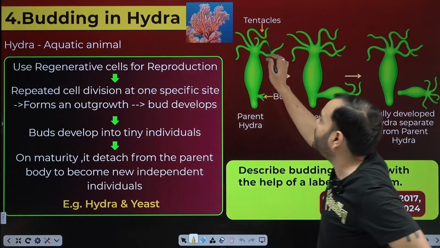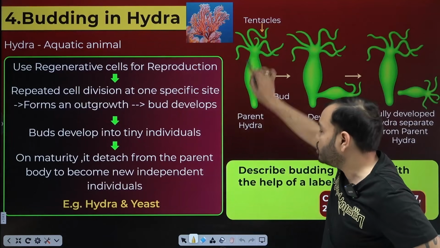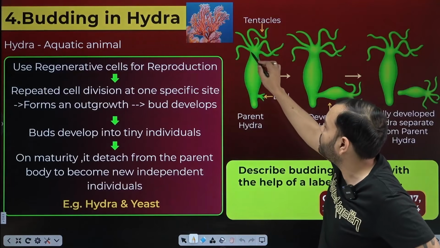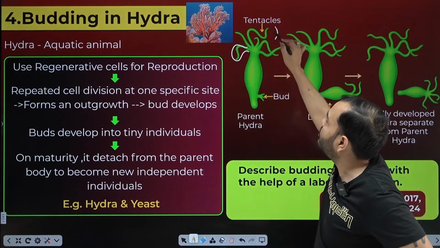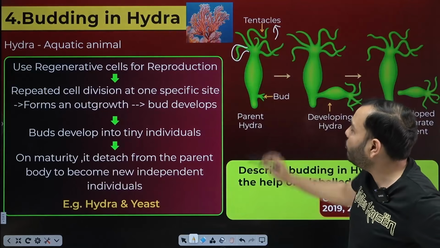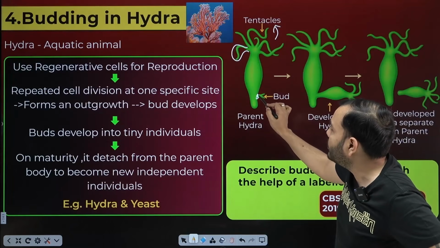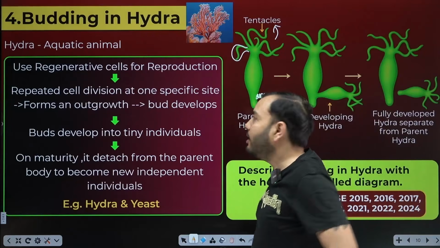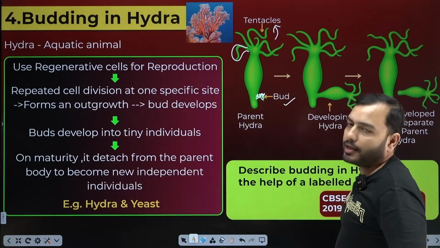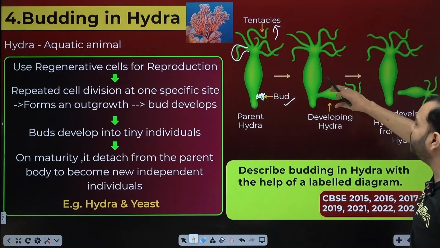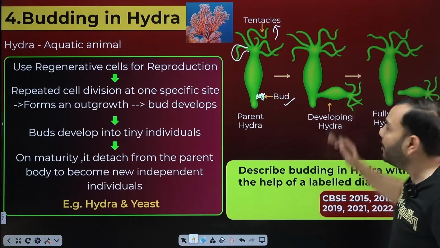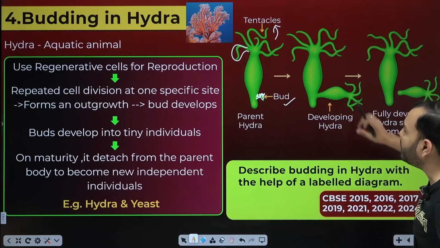So what happens in hydra? Suppose this is hydra. It has frills coming out of the top. These are called tentacles. Suppose cell division suddenly starts here. Cells kept forming. So what happened? A small lump came out. We call it a bud. Now what happens? Slowly this bud will grow big, and eventually it will become like the parent hydra.